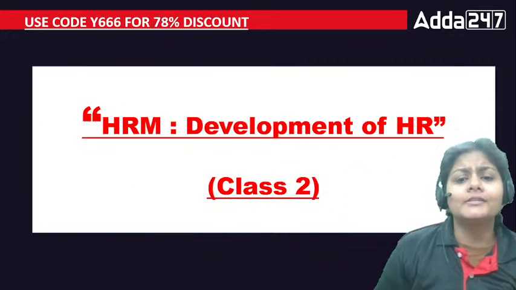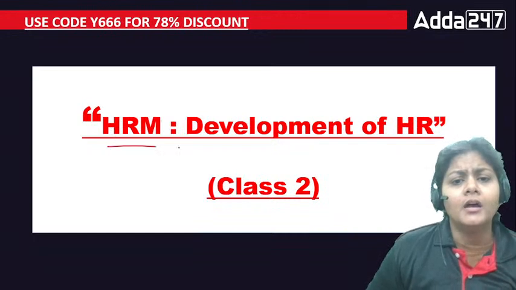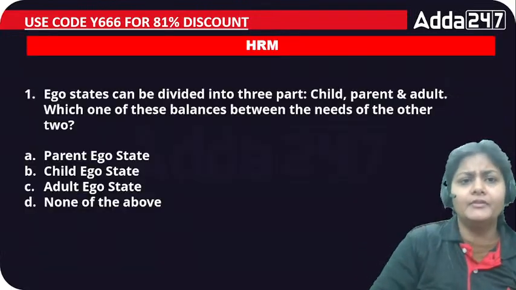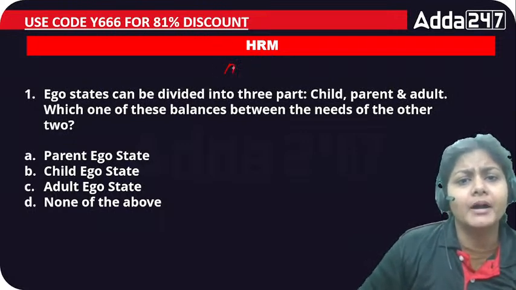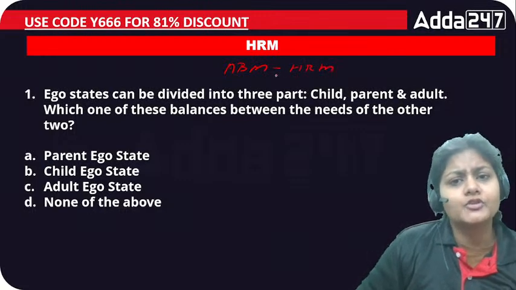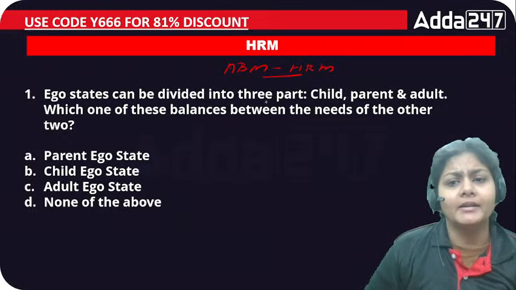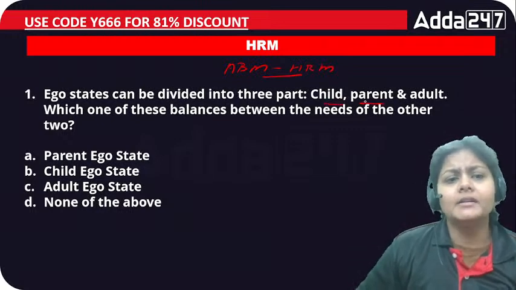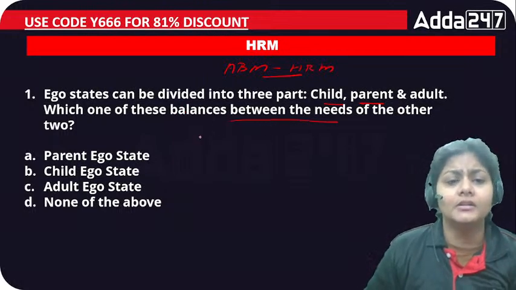We will have the first question. This is class 2 of development of HR, right? We will have the first question from this ABM HRM part. Okay, the first question is, ego states can be divided into 3 parts, that is child, parent and adult. Which one of these balances between the needs of the other two?